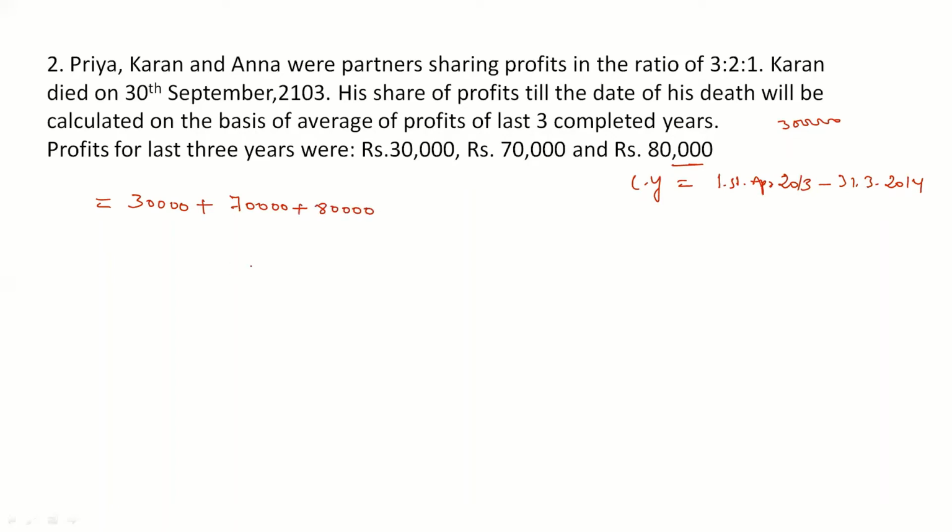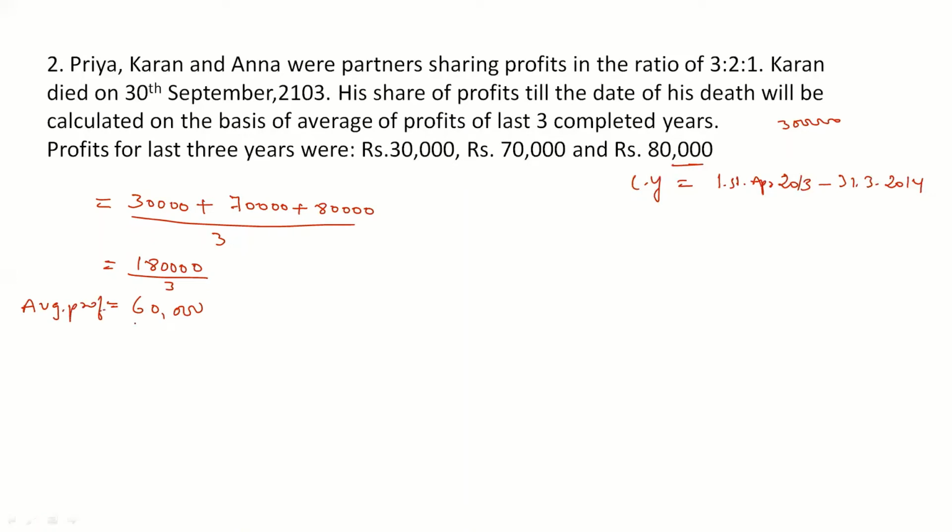In case there is loss in any year, then we would not add it, we will deduct it. Divided by number of years, so that is 3. So the total here will be rupees 1,80,000. If we divide it by 3, we'll get the average profits as rupees 60,000. So this is average profits.